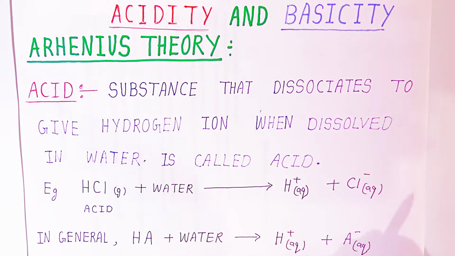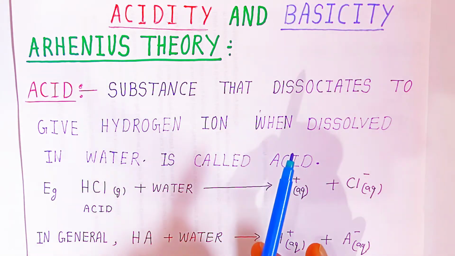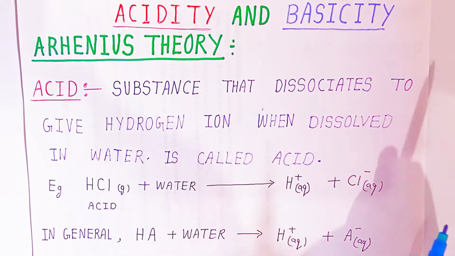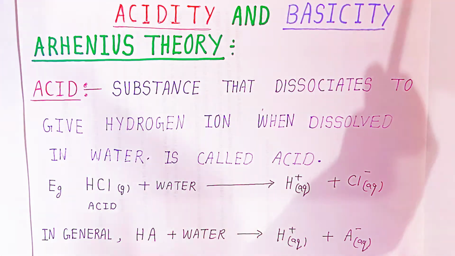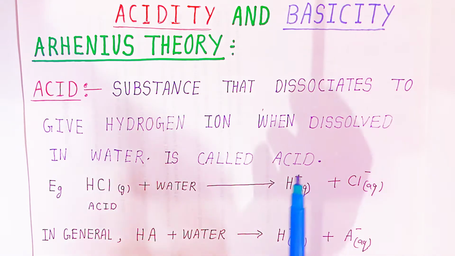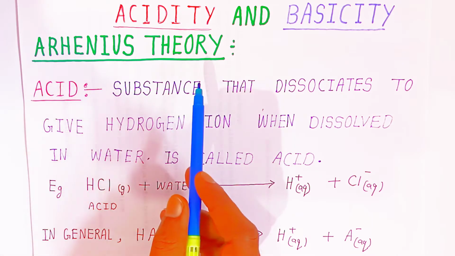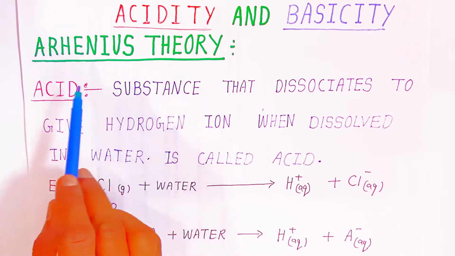Today students we are going to see the acidity and basicity of the substances. Now students we have seen so many substances around you. Which substance is an acid and which one is a base was explained by the first scientist, in what is called the Arrhenius theory. The scientist Arrhenius put forward this theory, that is why it is called the Arrhenius theory.